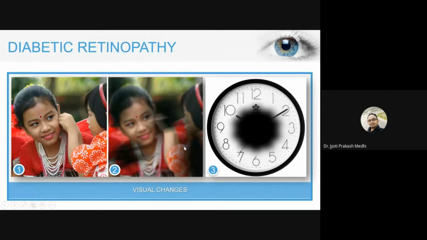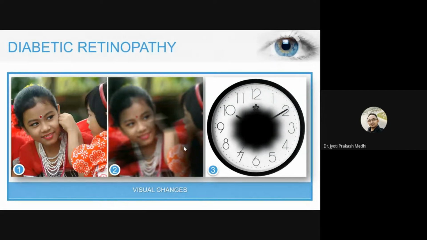Now, in order to identify whether a person has retinopathy or not by this type of deformation, it depends on how much his retina is affected. That means a person starts observing these changes only at a higher stage.